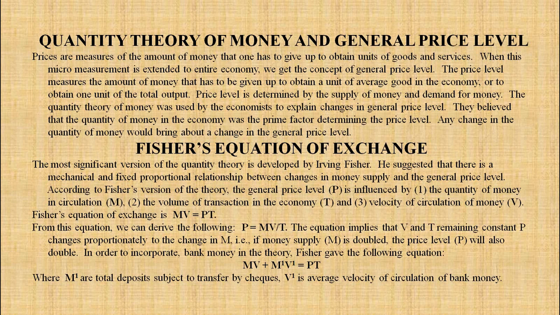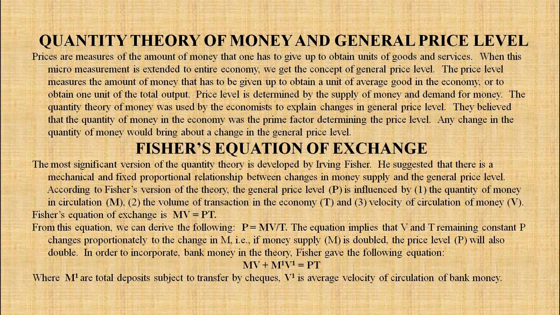He suggested that there is a mechanical and fixed proportional relationship between changes in the money supply and the general price level. According to Fisher's version of the theory, the general price level P is influenced by the quantity of money in circulation M, the volume of transaction in the economy T, and the velocity of the circulation of money V. So these three things you have to remember.